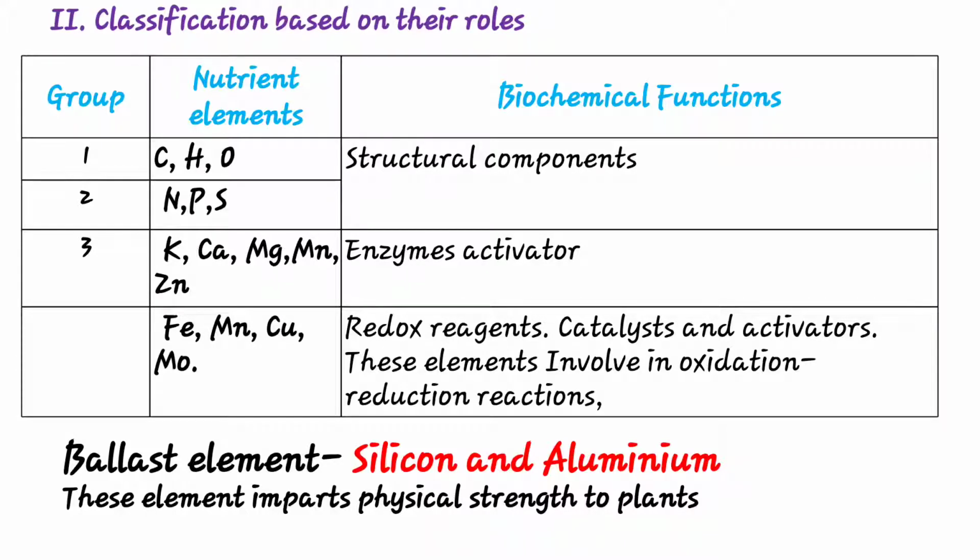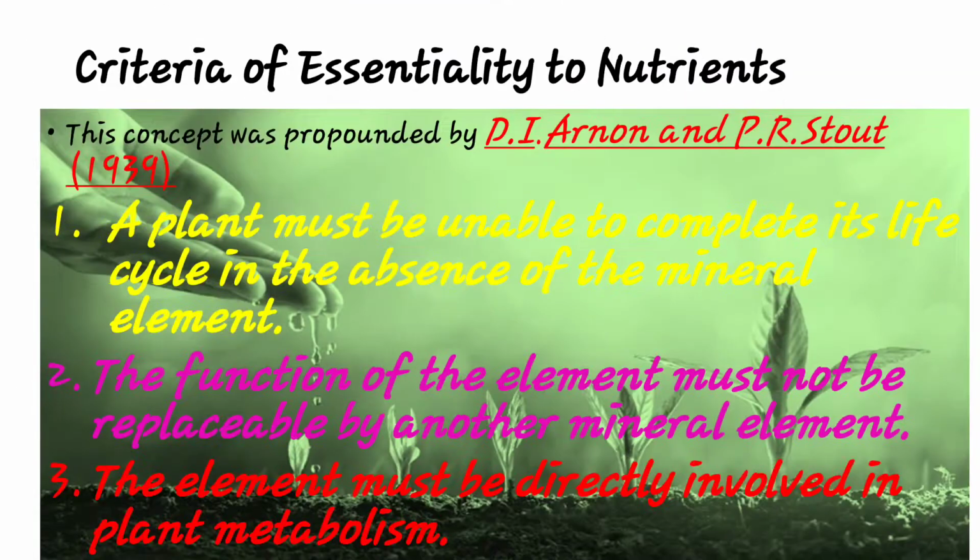Then the next important thing, that is criteria of essentiality. It is an important question: who propounded this theory? D.I. Arnon and P.R. Stout in 1939 developed the criteria of essentiality.